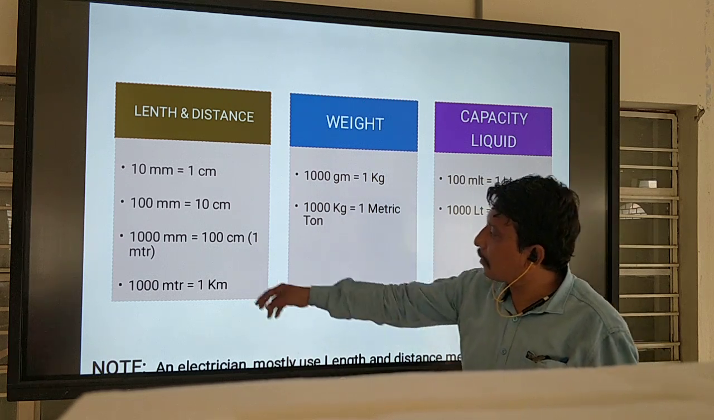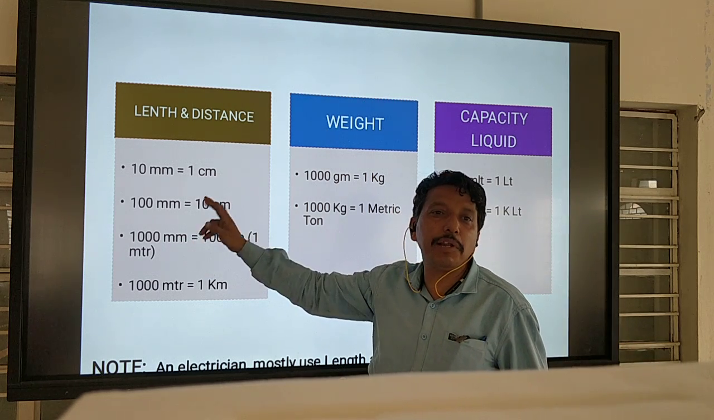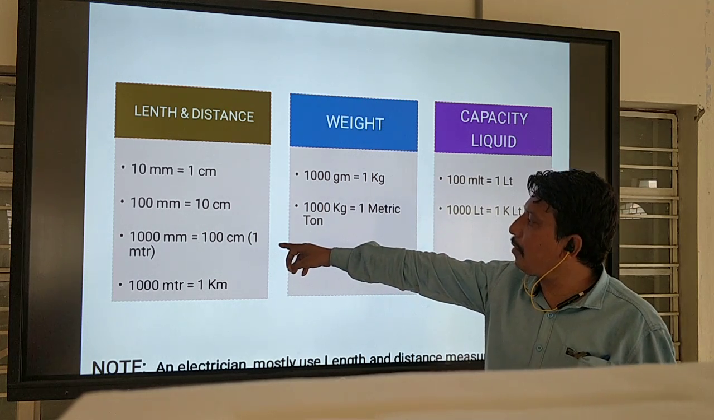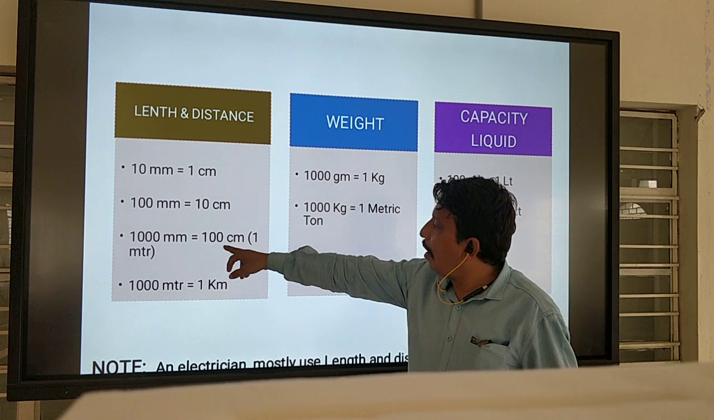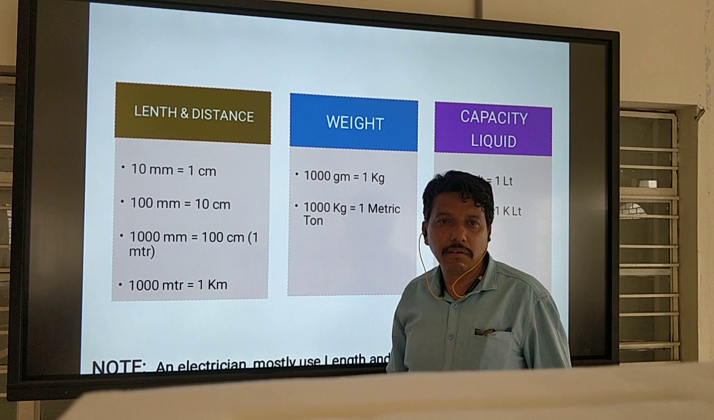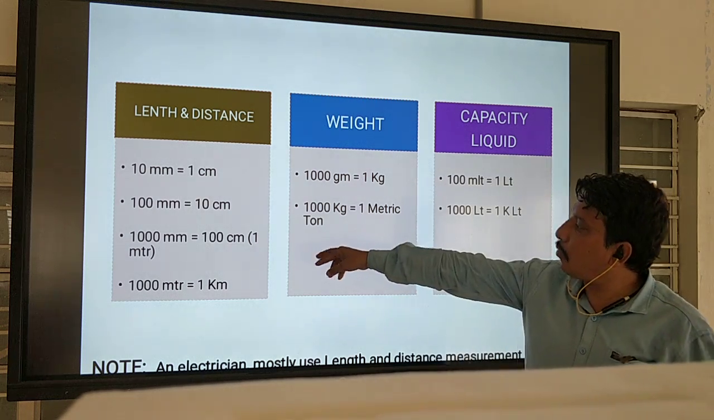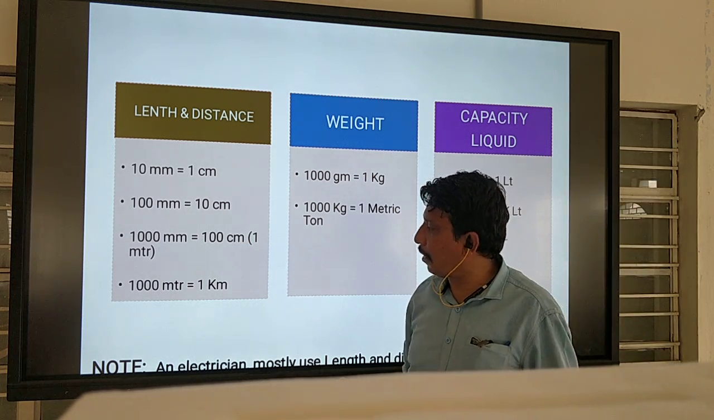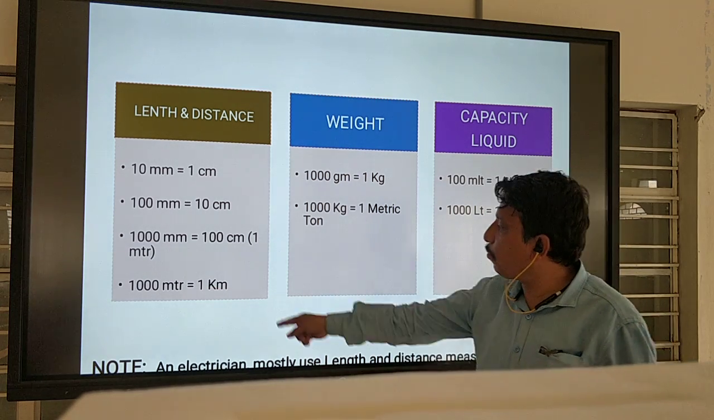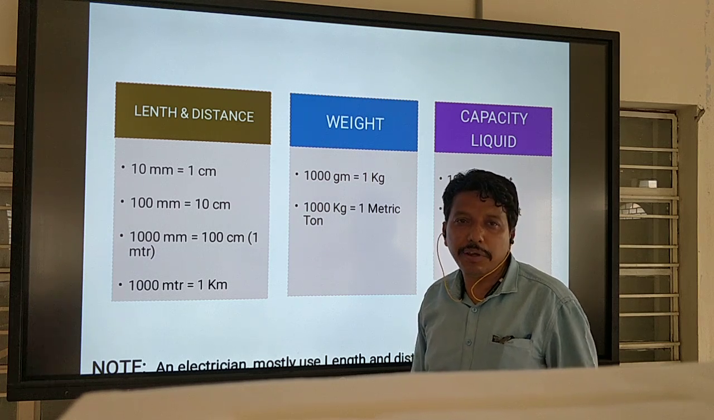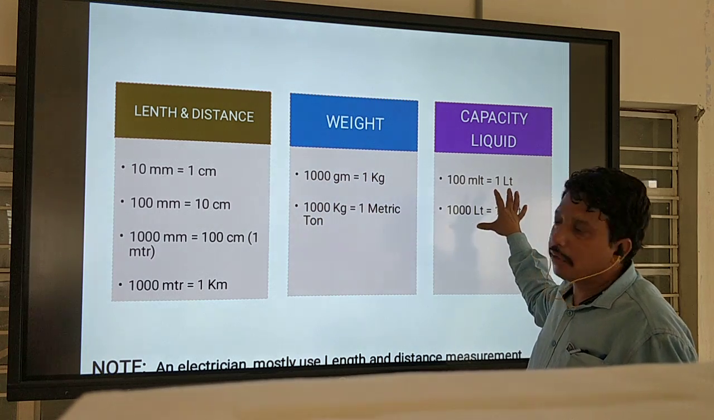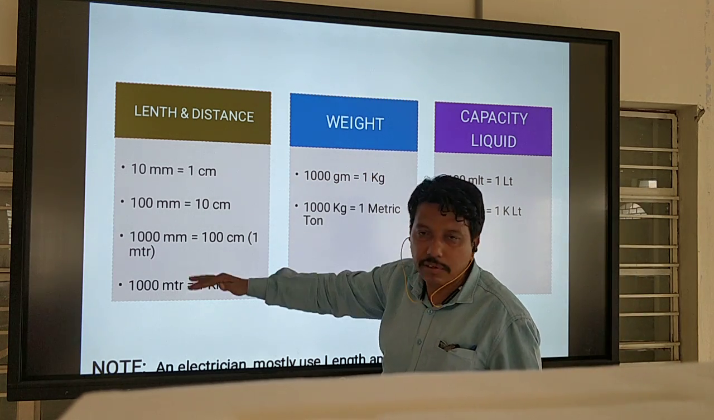And the next one, 1000 mm. mm means millimeter. 1000 mm is equal to 100 centimeter, or 1 meter. And 1000 meter is equal to 1 km, meaning 1 kilometer. So in electrical, you should have knowledge of this one. There is not much need, but maximum you can need the knowledge of this one.